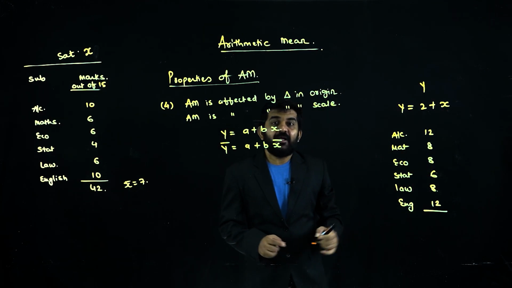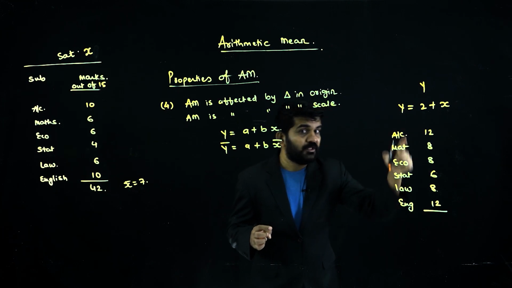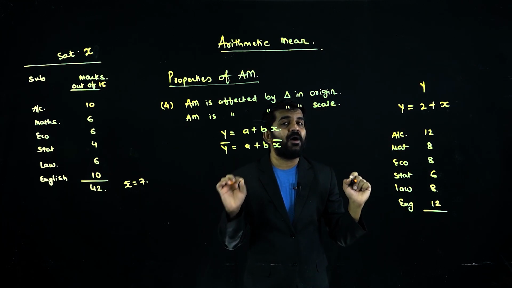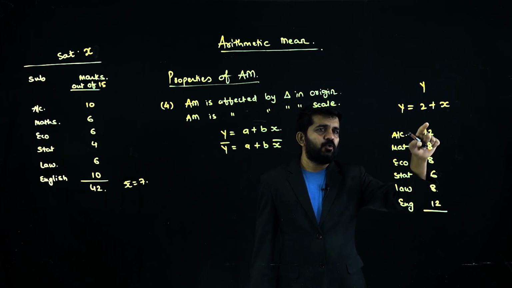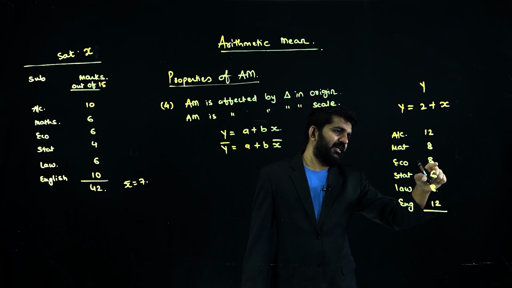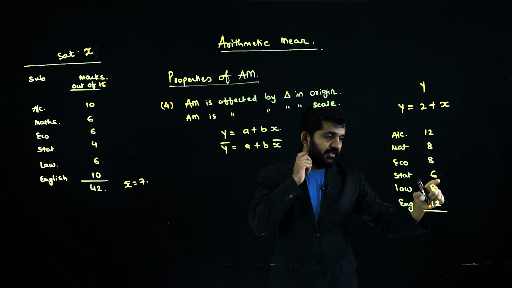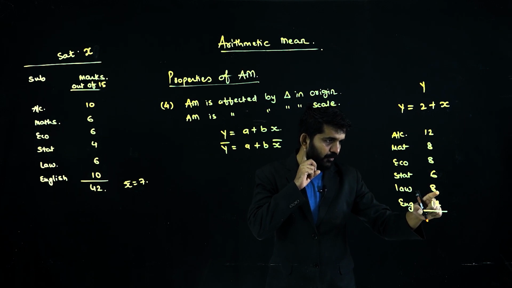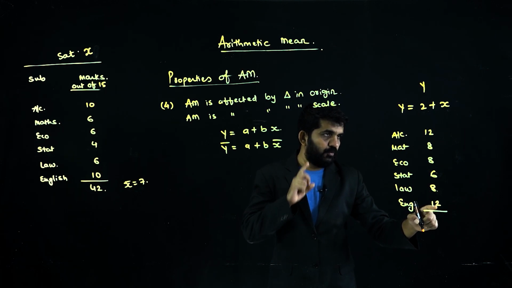Then let me find out the average of Y. Now this is the new data. We have added 2 marks to each subject. What is the total? It will be 12 plus 8, 20, 28, 34, 42, 62.